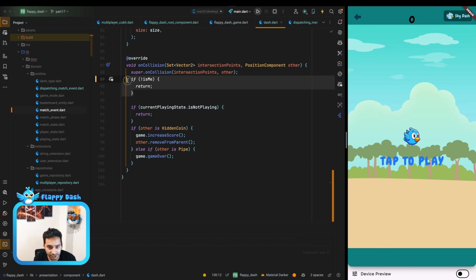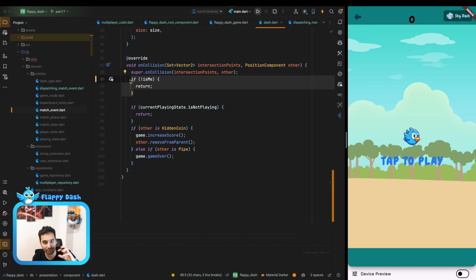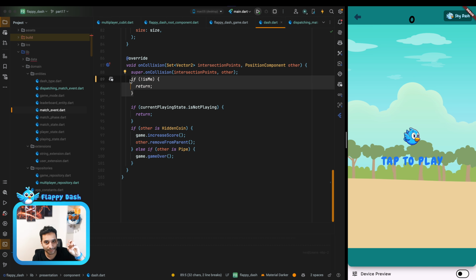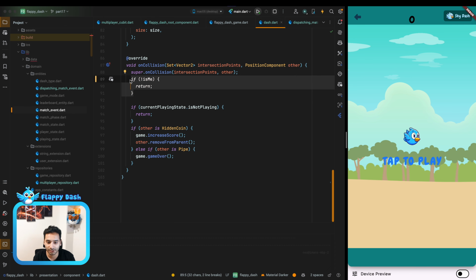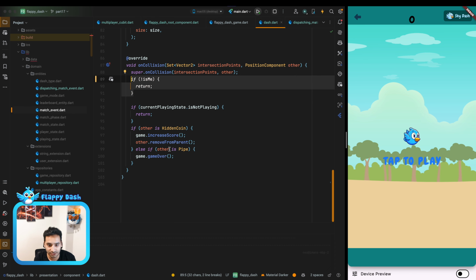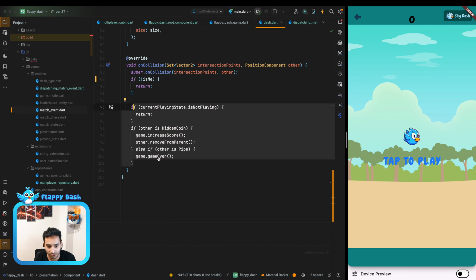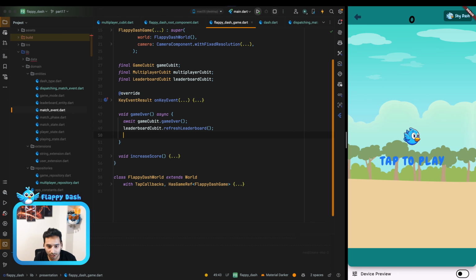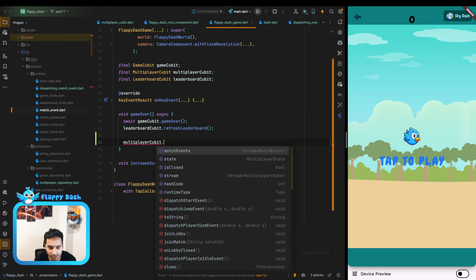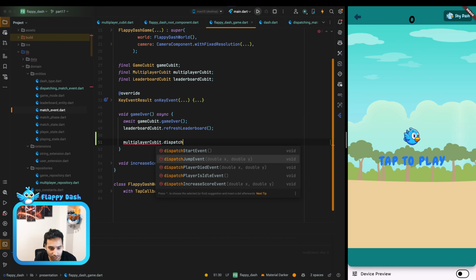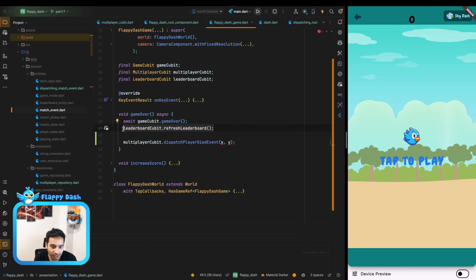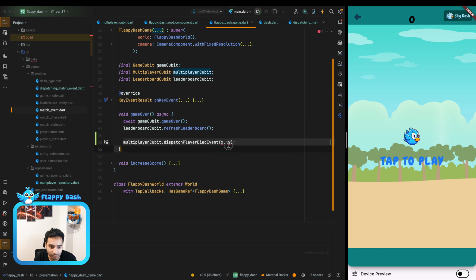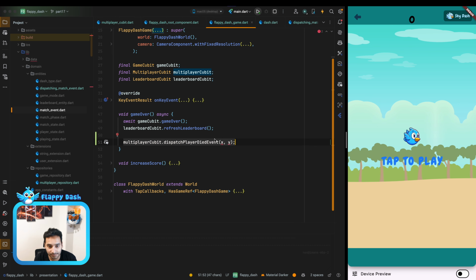And this logic is for when suppose that you have dash for other players, and when they hit the pipe, we don't want to show the game over or anything. It is just for the dash that is for us. And here we can just call the multiplayer qubit dot dispatch player died event. And the point is that we need to call this method when we are in single player mode, and we need to call this one when we are in the multiplayer game mode.